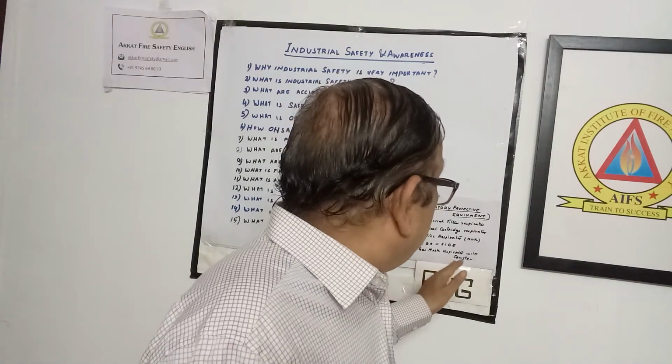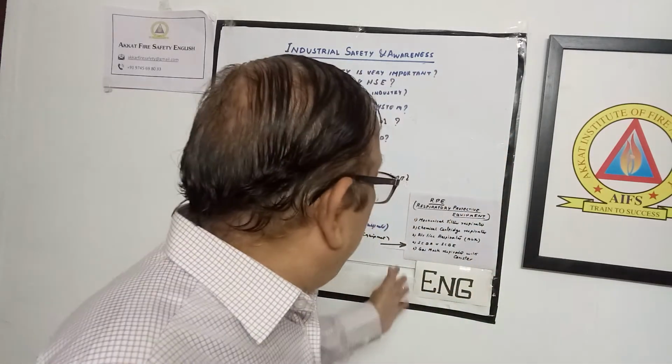Now, in addition, there is the gas mask respirator with canister. Suppose there is a gas area, a heavily gas-contaminated area, and people have to work for a longer time. Then a small cartridge is not sufficient; it cannot work for a longer time. So a separate box, which is the canister, is attached, so that whatever air is there passes through this canister and is filtered, and then goes to the equipment. That is called a gas mask respirator with canister.